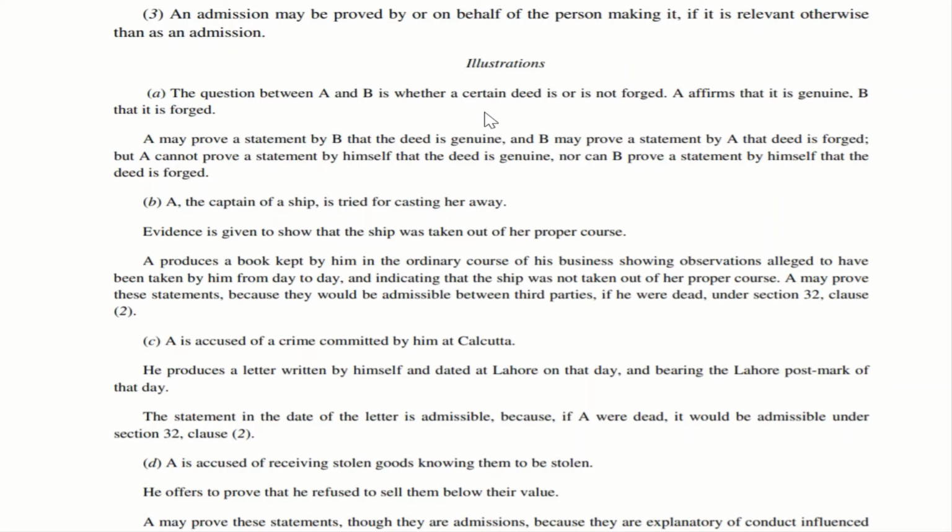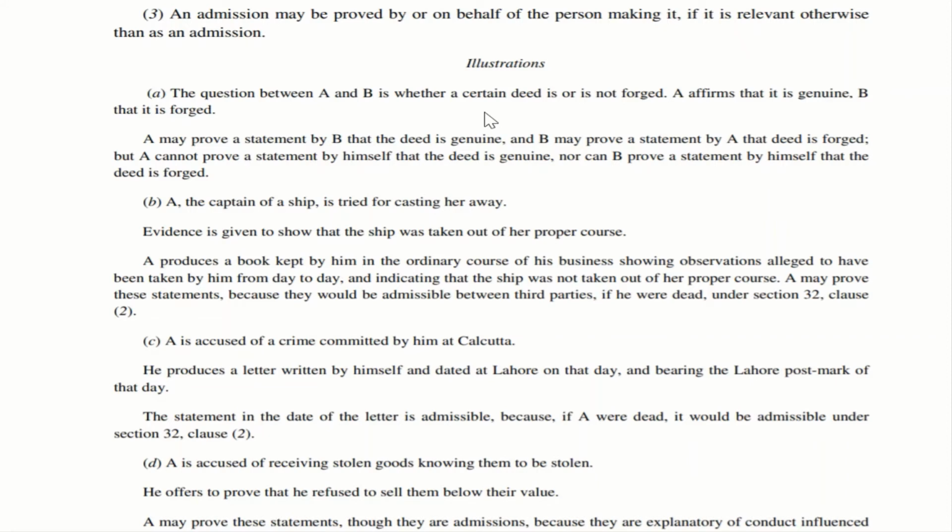According to A, the document is genuine, but his statement says that the document is forged. Then B can use this statement against A. But B cannot use his own statement to prove that the document is forged, and A cannot use his own statement to prove that the document is genuine. It can be used crisscross, but not the other way around.